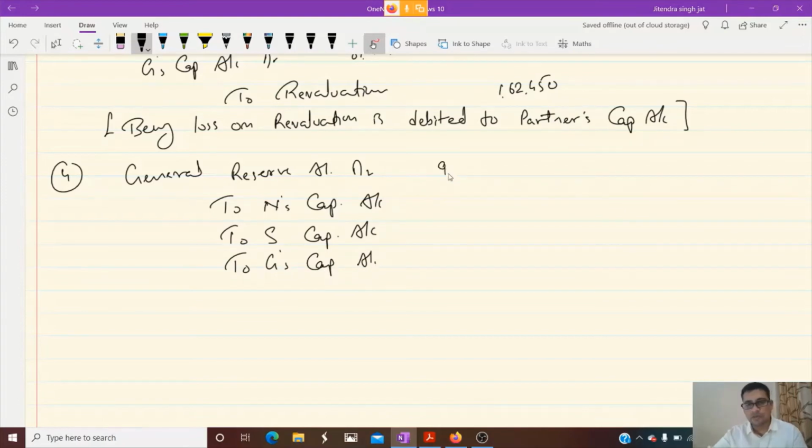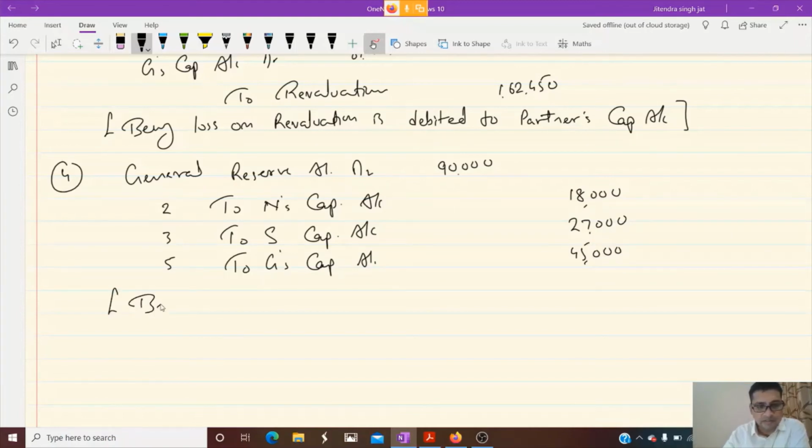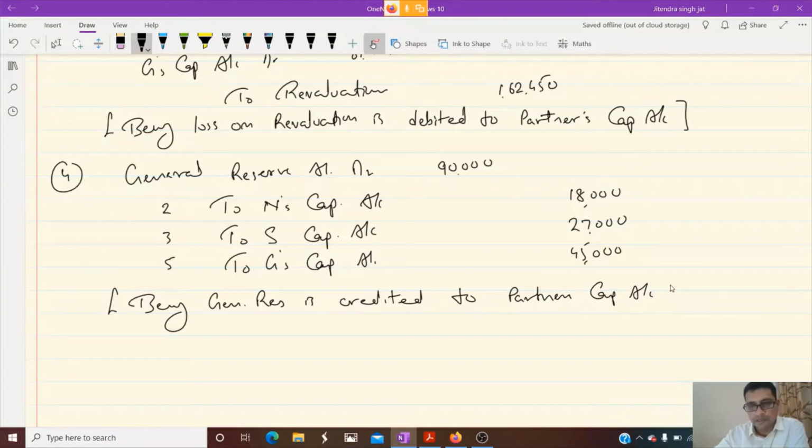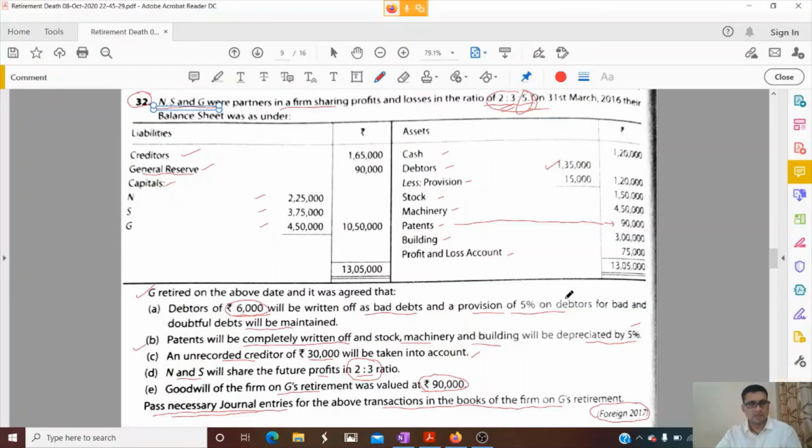So this 90,000 general reserve will be distributed in the ratio of 2:3:5. 18,000, 27,000 and 45,000. Is that clear? Being general reserve is credited to partner's capital account. I hope it is clear, dear children. Very simple entry it is.